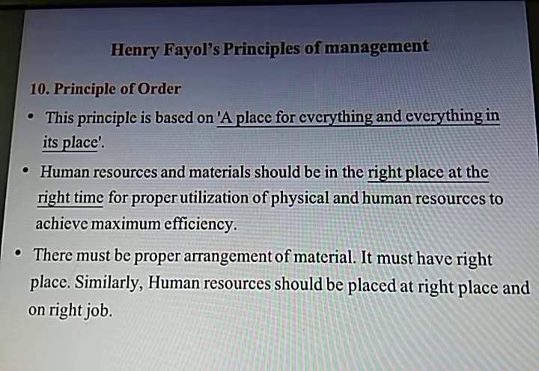There must be proper arrangement of material. It must have the right place. Similarly, the human resources should also be placed at the right place and on the right job. Those who are experts should be placed where they can work with proper interest and expertise. So this principle talks about the order of the material and the order of the human resources.